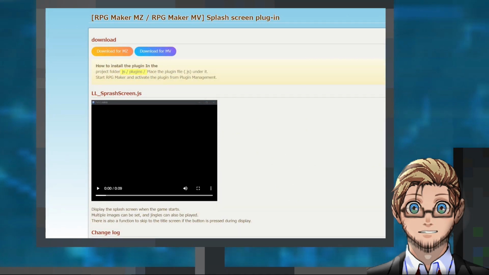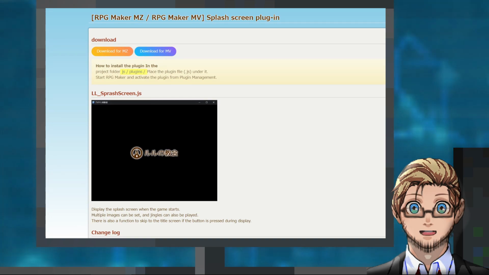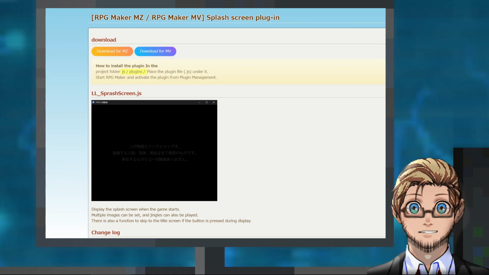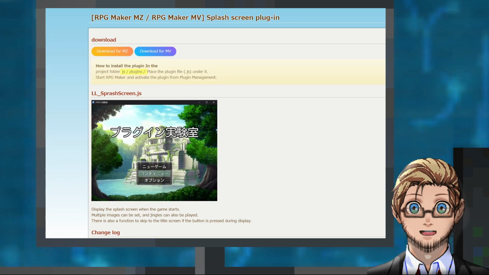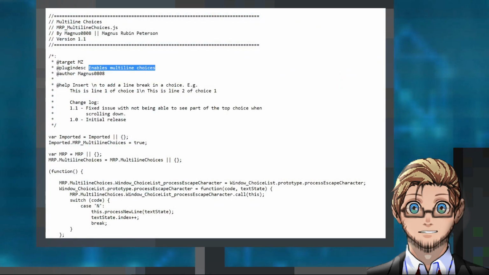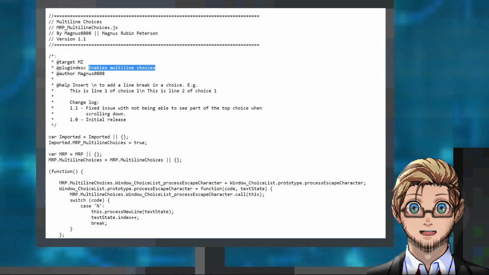A plugin by Lulu's Church that allows showing multiple images at game's launch, with the feature to skip them if the player presses a key, compatible with both MV and MZ. A plugin to add multi-line text and choices for MZ by Magnus Reben Peterson.